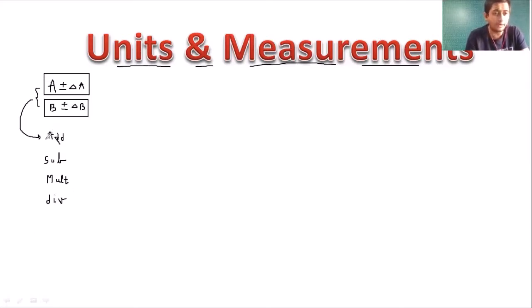So when the two quantities are multiplied and when the two quantities are divided, remember that relative error gets added. You should remember that. If we multiply or divide two quantities having error, then relative error will be added.